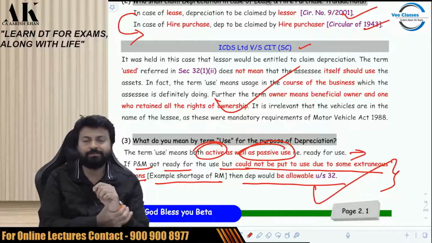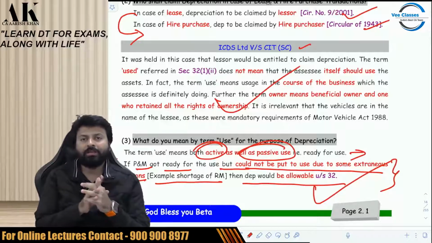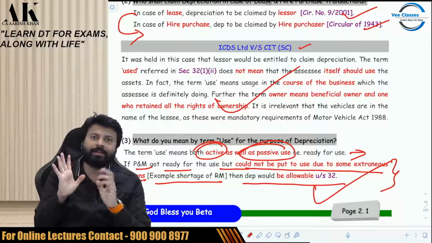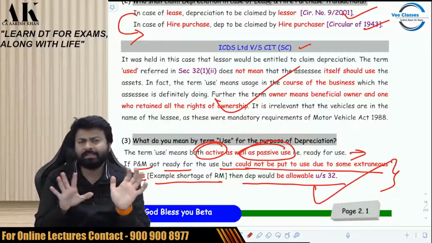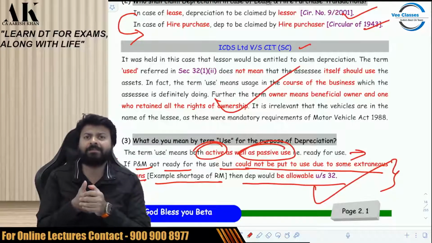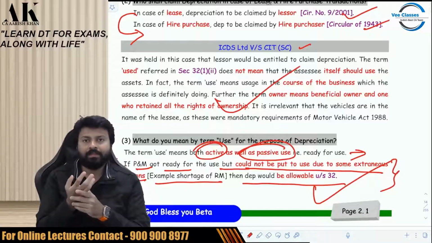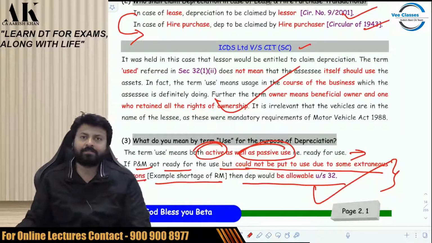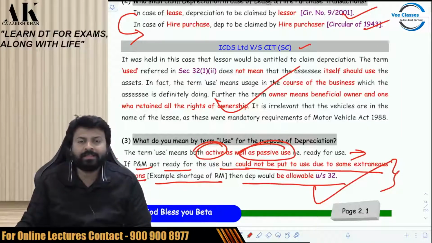Please be very careful. In block, they have categorized all the assets into 5 categories: first, plant, then machinery, then building, then furniture, and then the 5th one is intangible assets. So these are the 5 categories in which the block is categorized.